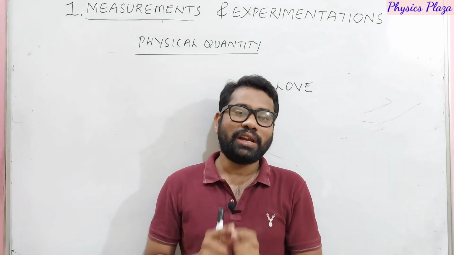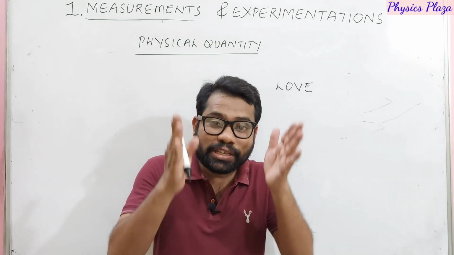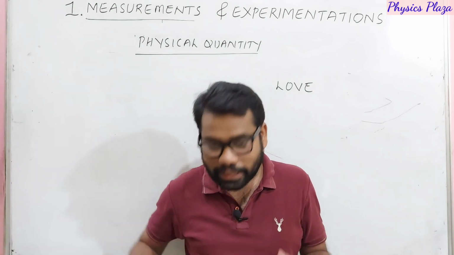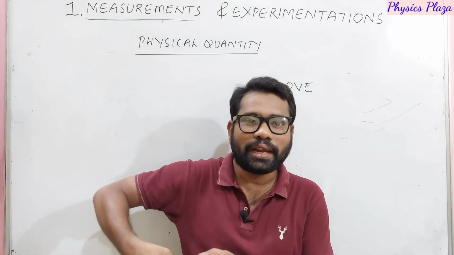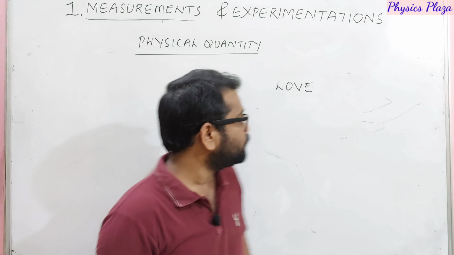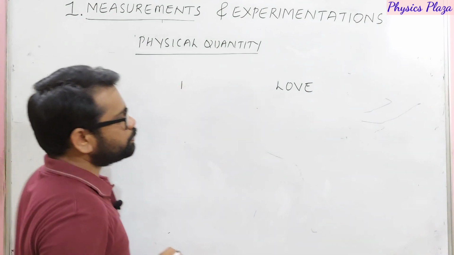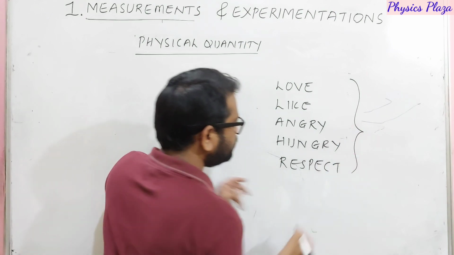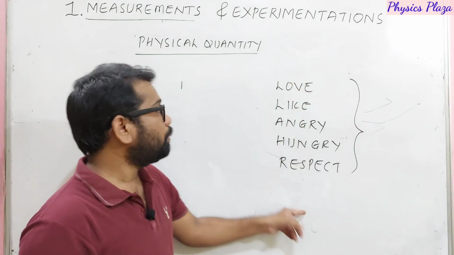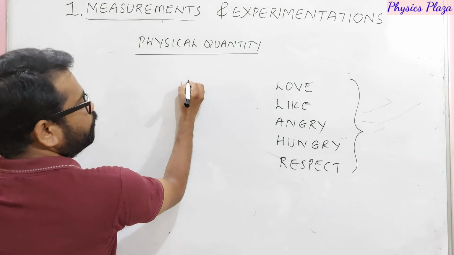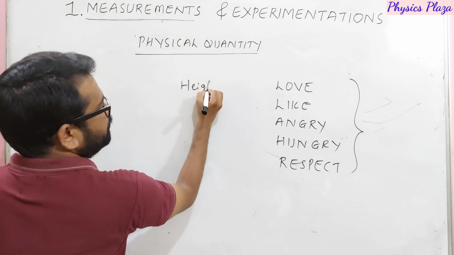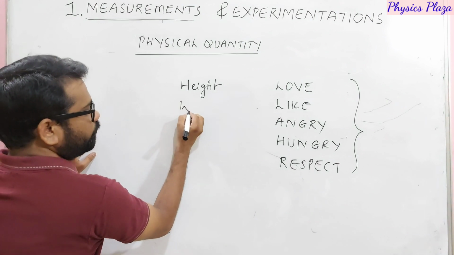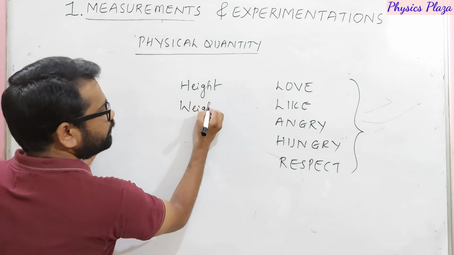But whereas, dear children, if I ask you the question, what is your height? Can you say or not? If you don't know exactly, you may get some meter scale and you can measure and tell. So let me write here, height. Before, here we wrote love. So these are the things which we can't measure. But when I ask you about your height, obviously, yes, we can measure the height. What about your weight? Yes, we all can measure our weight also.